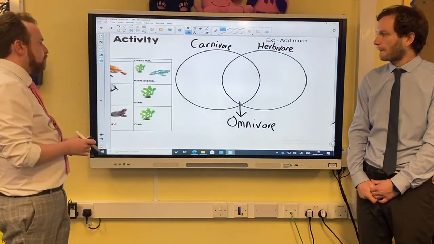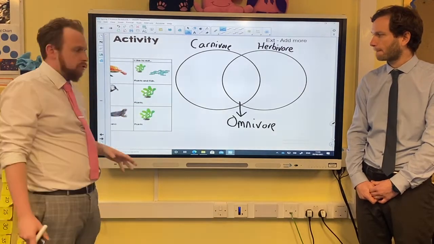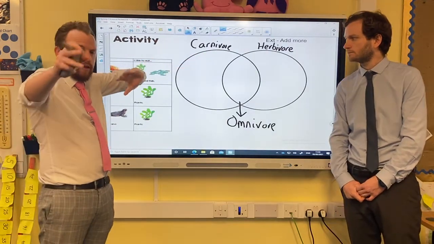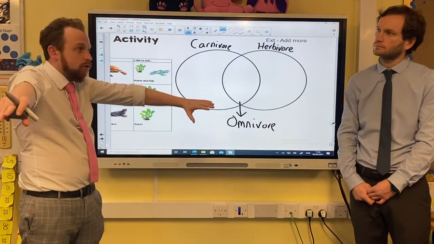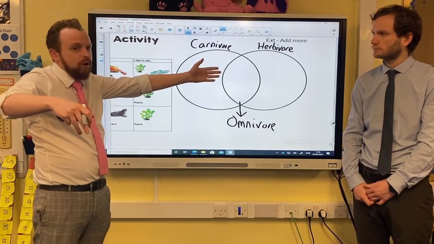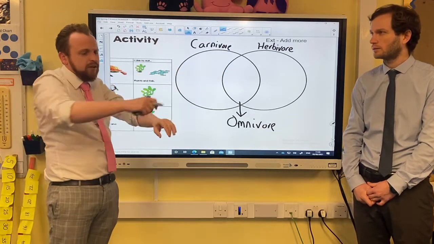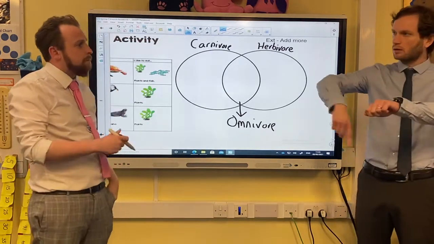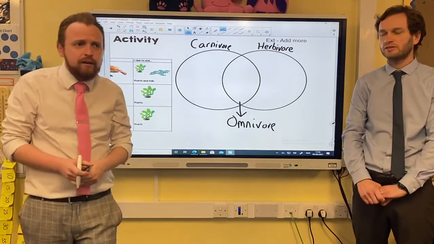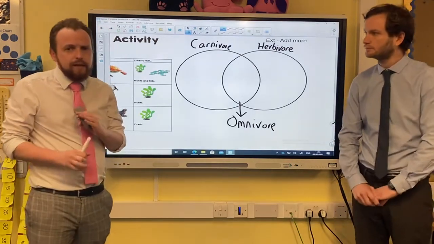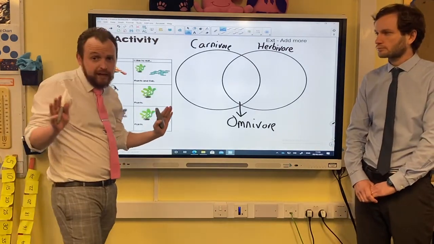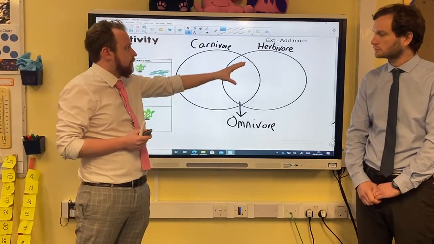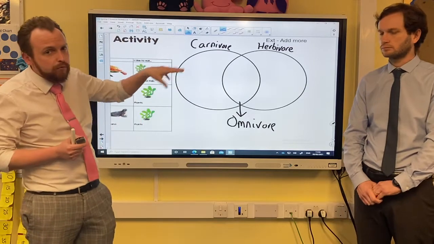Okay, so we've sent out today in the resources pack, first of all, a Venn diagram. As ever though, let's remind you that you don't have to print this off. You can just draw two overlapping circles. You could even trace over something circular, like drawing around a mug. If the circle's not perfect, it's okay. Feel free to draw them by hand, the Venn diagram, okay? So we've got carnivore, herbivore, and then the overlapping bit, the bit in the middle, is omnivore, okay?